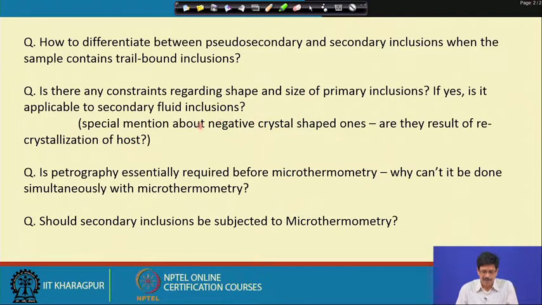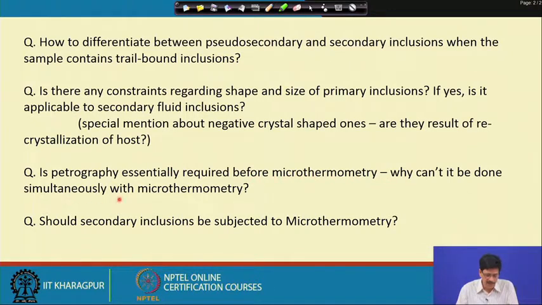Other than that, it is sometimes said that in heel cracks the secondary inclusions tend to attain a negative crystal regular shape, but these kinds of conclusions are very oversimplistic.